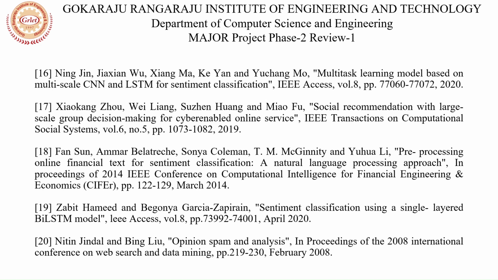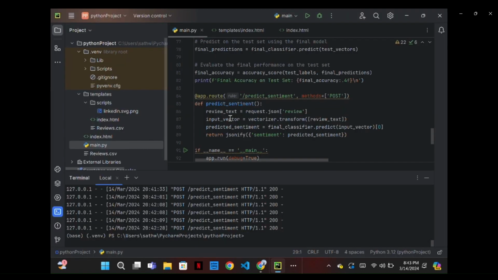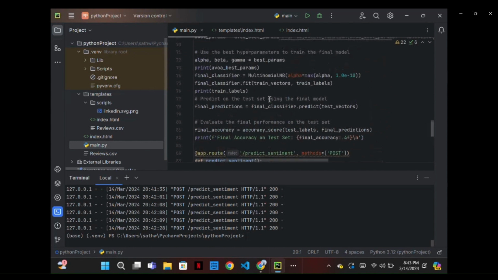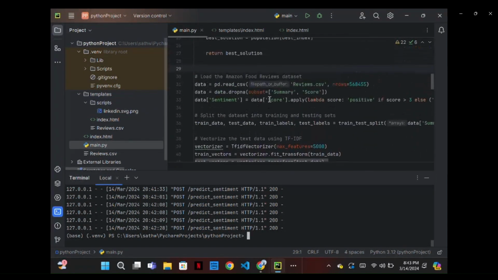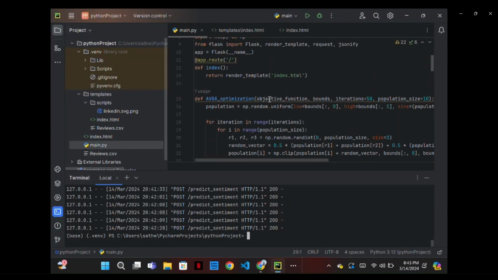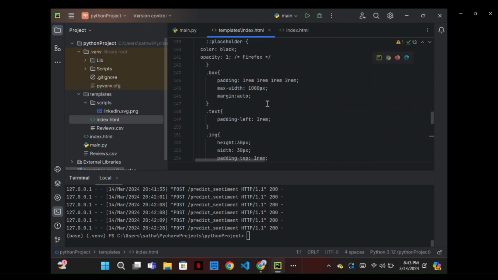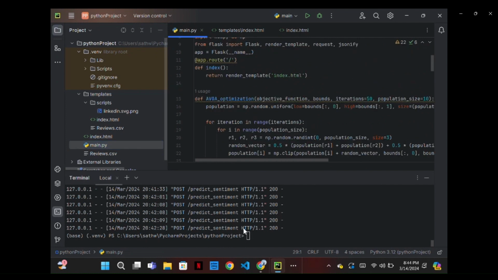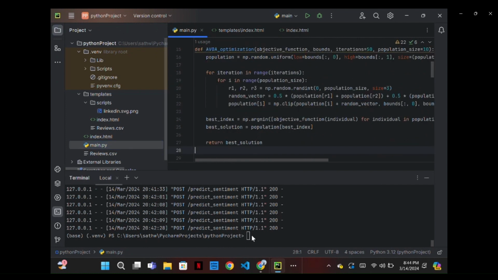Now let's check out the implementation part of our code. Now you can see the code. At the top we have the optimization part, and this is the GUI part of the code. Now let's run the code. We have to enter a command to run the code, like python main.py. It takes some time for the GUI to open.